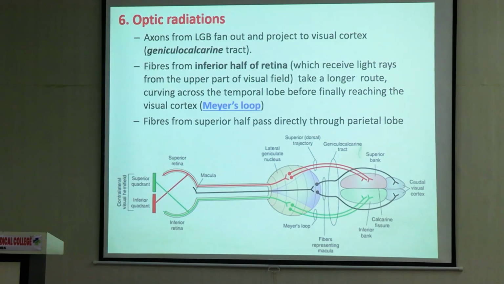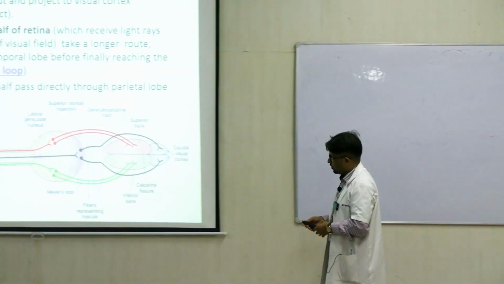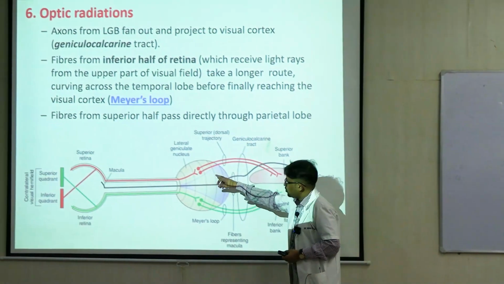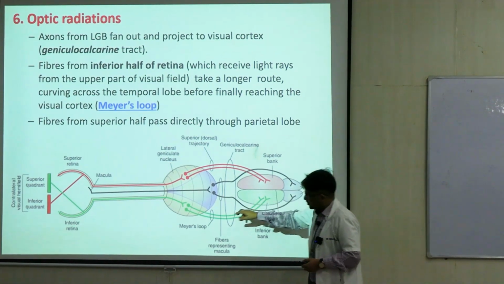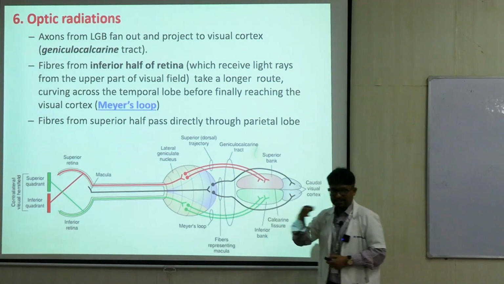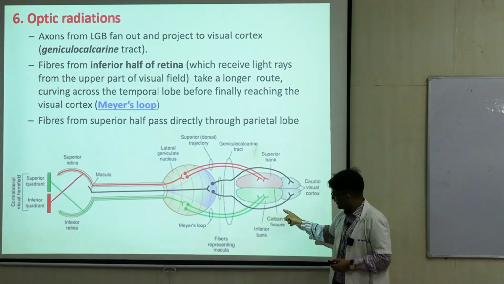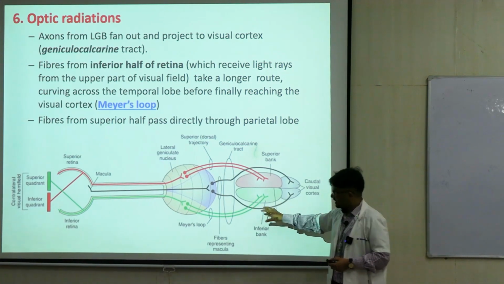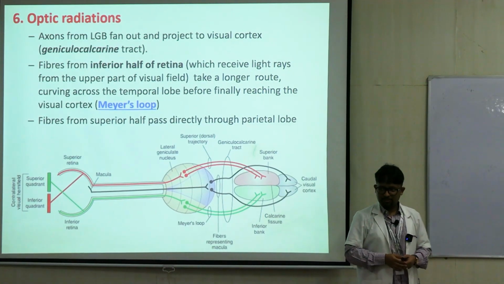A very small subset, but it's a distinct thing which is present. For most, it goes straight to the parietal lobe. Inferior half of the retina से जो आ रहा है, that does not go to parietal, that takes a loop around the temporal lobe and then it goes to the visual cortex पीछे. This particular bundle is called as Meyer's loop.